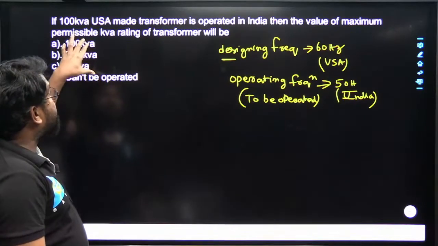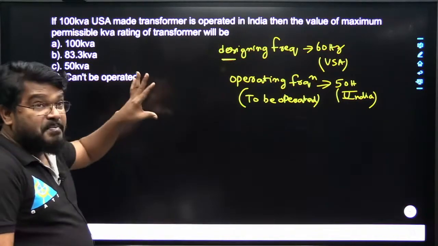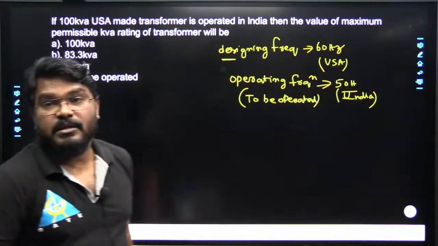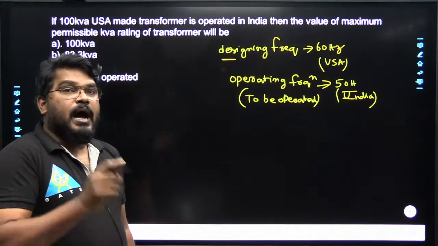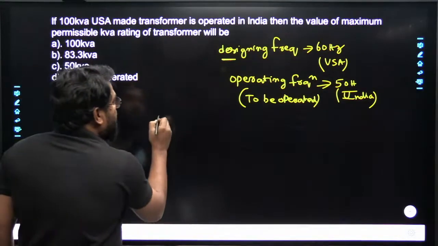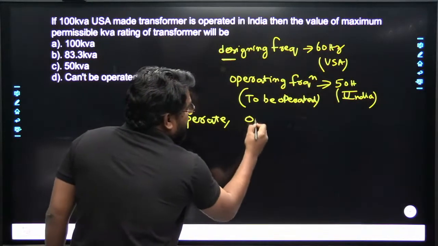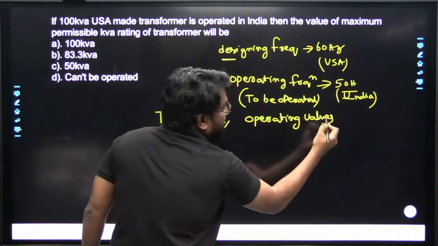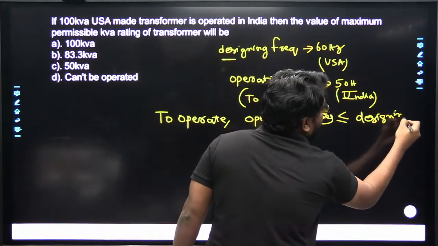So now what is the question? What is the kVA rating of the transformer? First we have to know whether it can be operated or not. This type of question. So always, to operate any machine, the operating value should be less than or equal to the designing value.